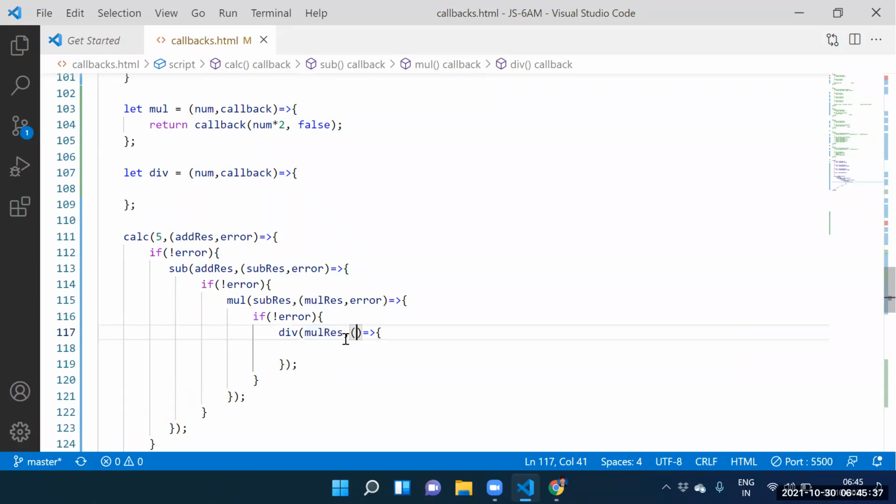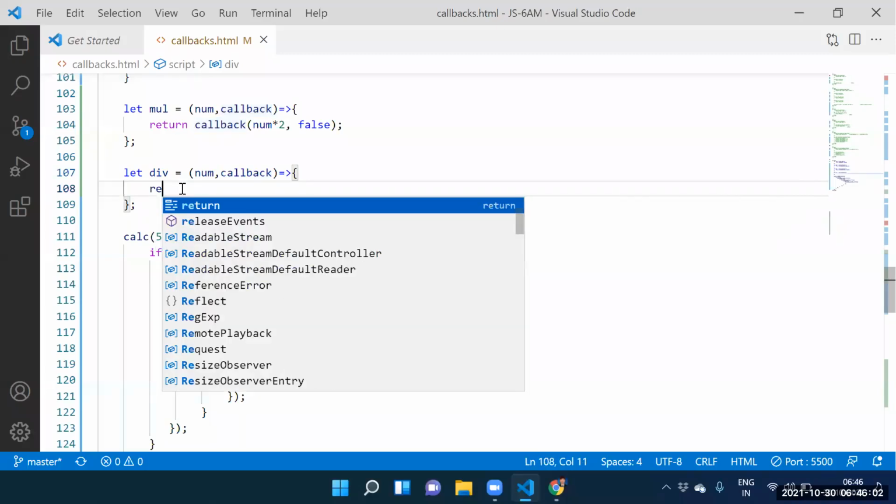And here itself we have one more thing here. Division result, comma, error. Guys, multiplication result contains what? 14. 14 is stored into where? Num. Guys, is it a function? Yes. This function is stored into where? Callback function. This is the function, that function is stored into callback fun. How to execute that function?